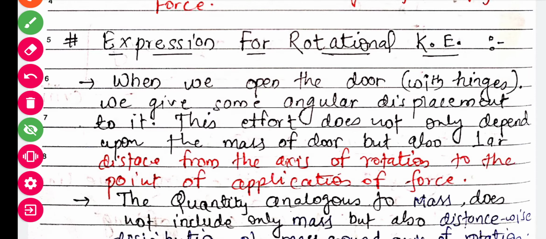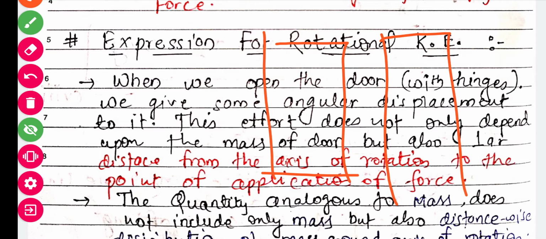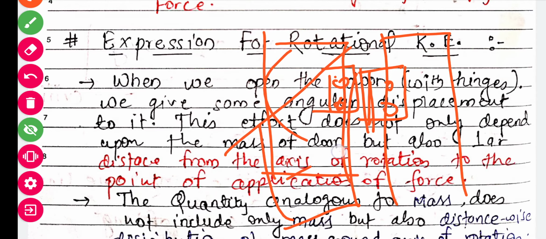What example are we going to consider? Suppose we open a door that is attached with hinges. There are different types of doors, but suppose this is a door and this is the wall. Hinges are connections similar to this, and when we open the door, it will open like this from here to here.